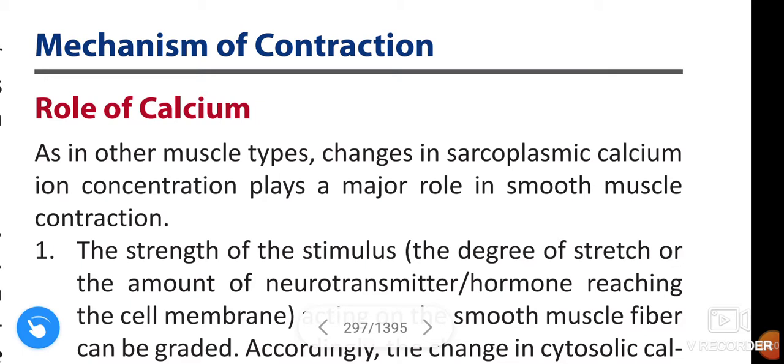In this video we are going to learn about contraction and relaxation of smooth muscle. Role of calcium. As in other muscle types, the changes in sarcoplasmic calcium ion concentration play a major role in smooth muscle contraction.